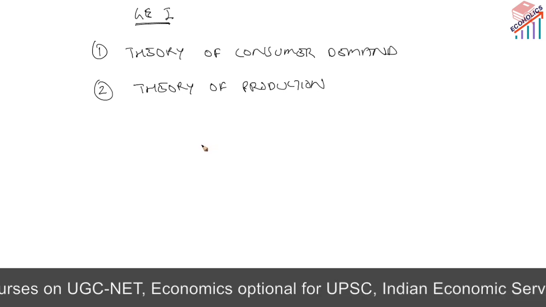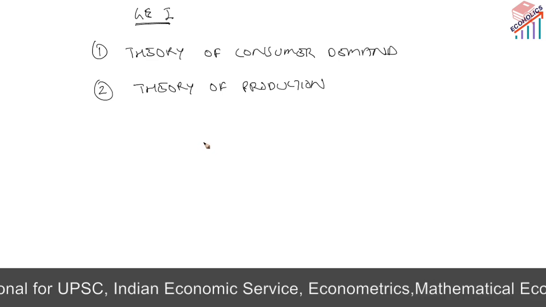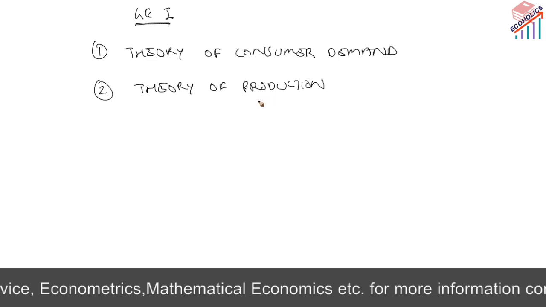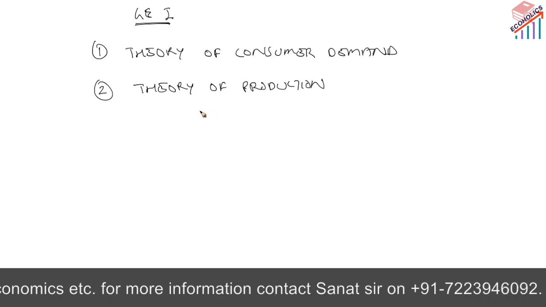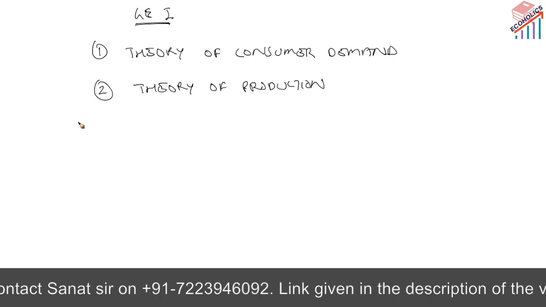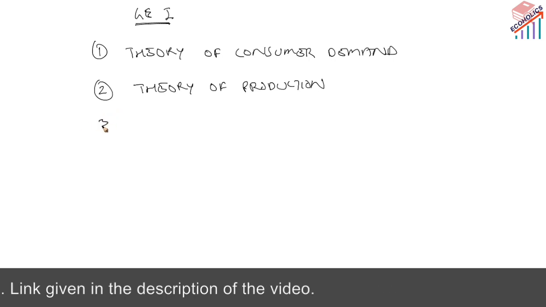We will discuss duality and cost function also, and measures of productive efficiency of the firm, technical and allocative efficiency, partial versus general equilibrium approach, or equilibrium of the firm or the industry. So we will understand the important factors in the theory of production.